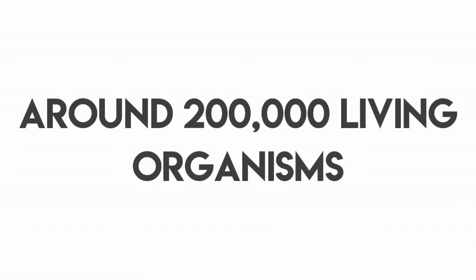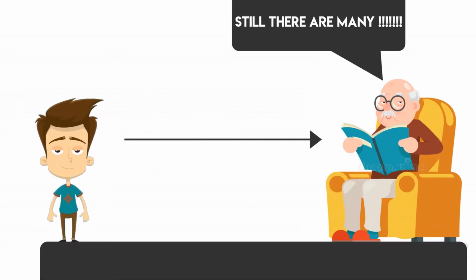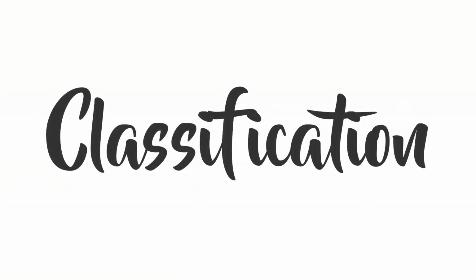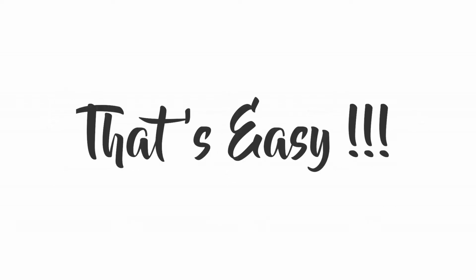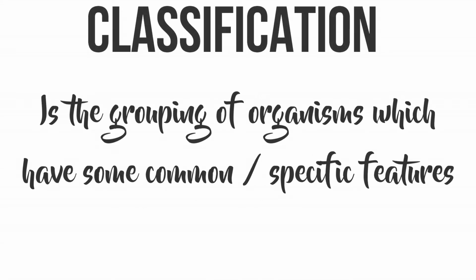So there are around 200k organisms around this world, and it is not possible to study each and every animal. It will take a lot of time to study all these organisms, so therefore classification came into existence. Classification made the study of these organisms easier. Classification is a grouping of organisms which have a common specific thing in them.